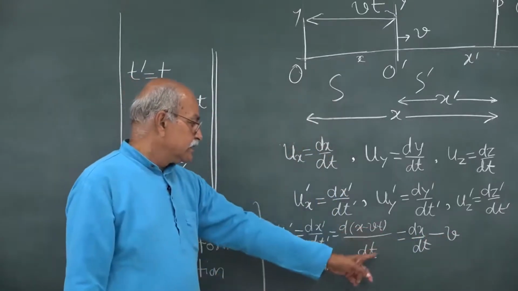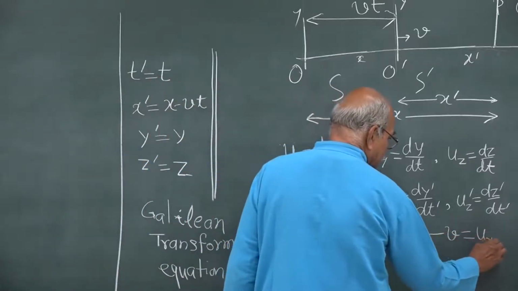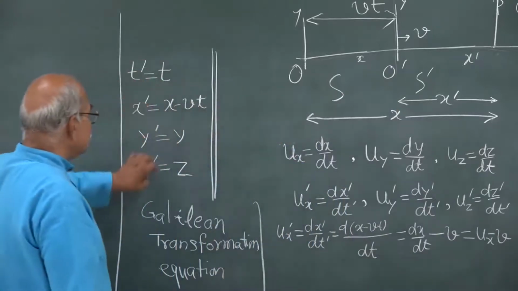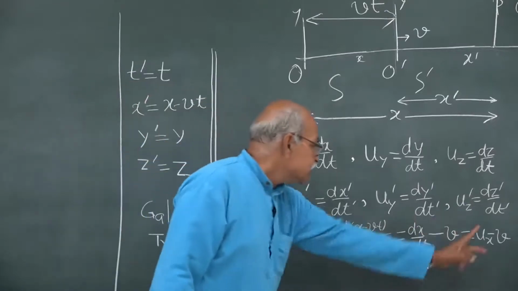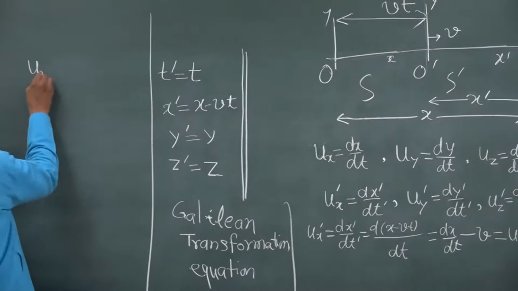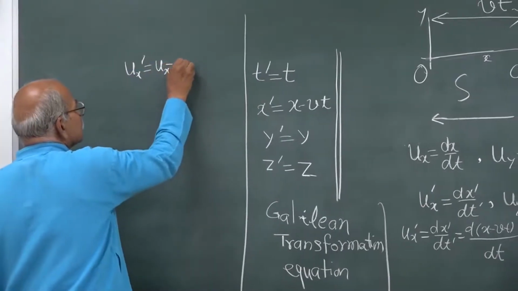So, this is ux minus v. This was for position, and now I am getting transformation equations for velocities, and that is ux prime is equal to ux minus v.